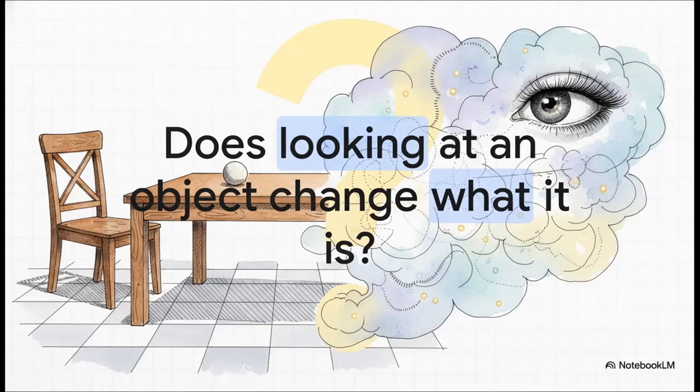I mean, just look around you right now. The everyday world feels pretty solid, doesn't it? A chair is a chair, a table is a table, whether you're actively staring at it or not. But what if I told you that at the absolute deepest, most microscopic level of reality, that simple rule just breaks down entirely? We're about to contrast our safe, predictable, everyday world with the downright bizarre quantum realm. It's a place where the simple act of looking at something might literally be creating reality as we know it.